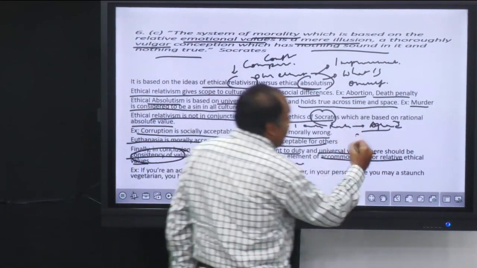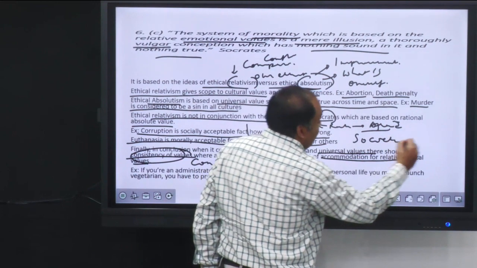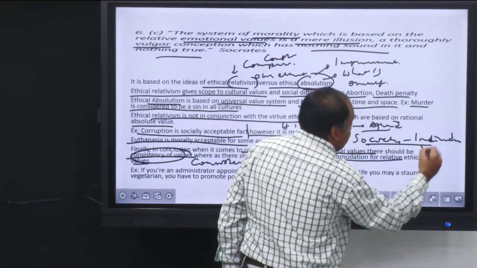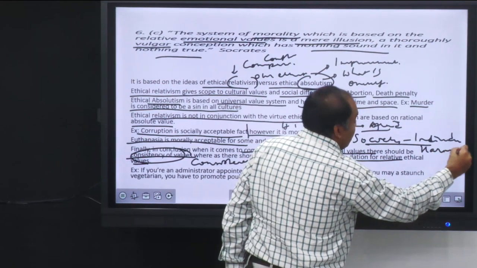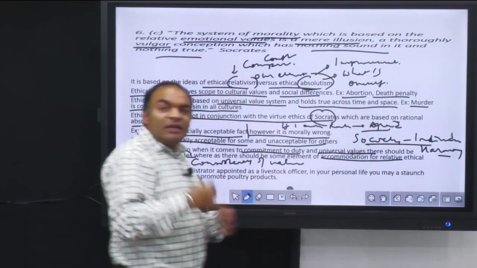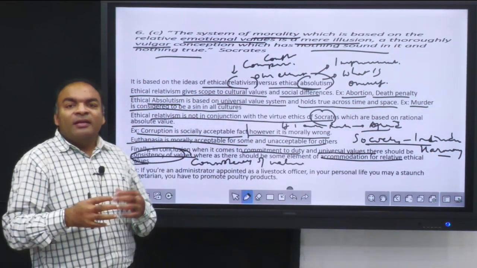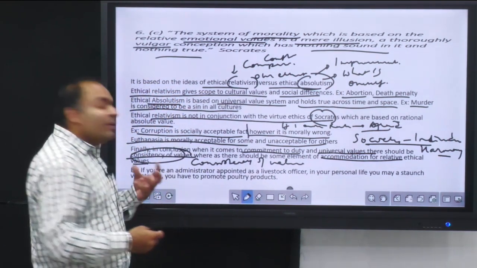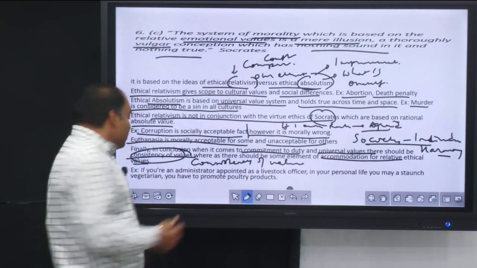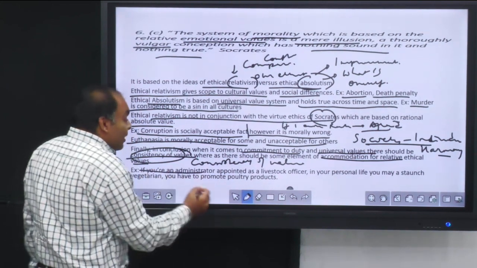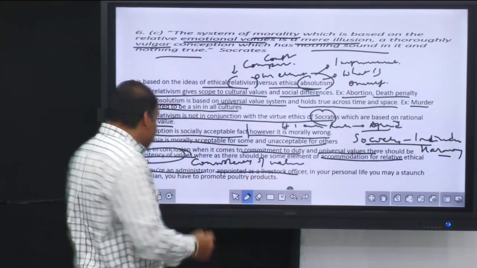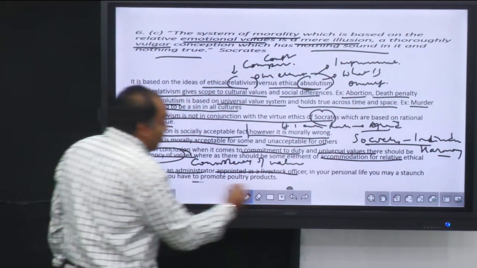That means society and the individual should somewhere be in harmony with each other. So that will build up the relationship, that will stabilize society, and give impetus to growth instead of conflict. And lastly, you can take an example from civil services: if you're an administrator and you're appointed as a livestock officer, you may be a staunch vegetarian, but you have to promote poultry products.